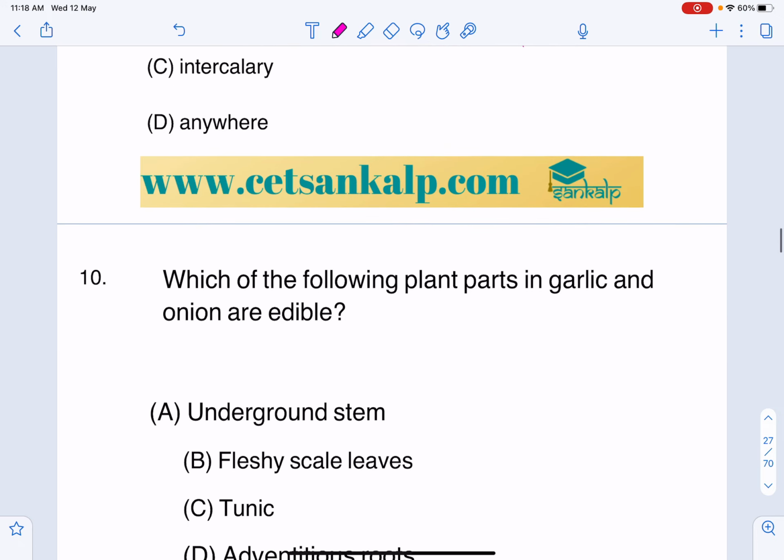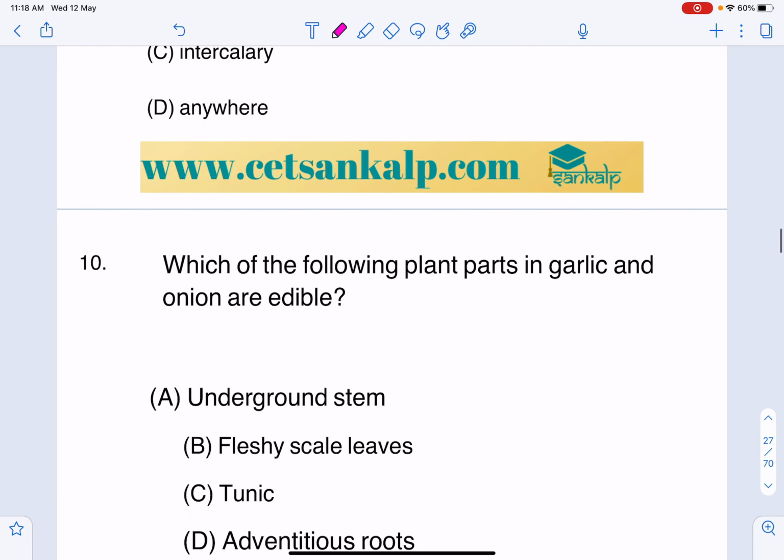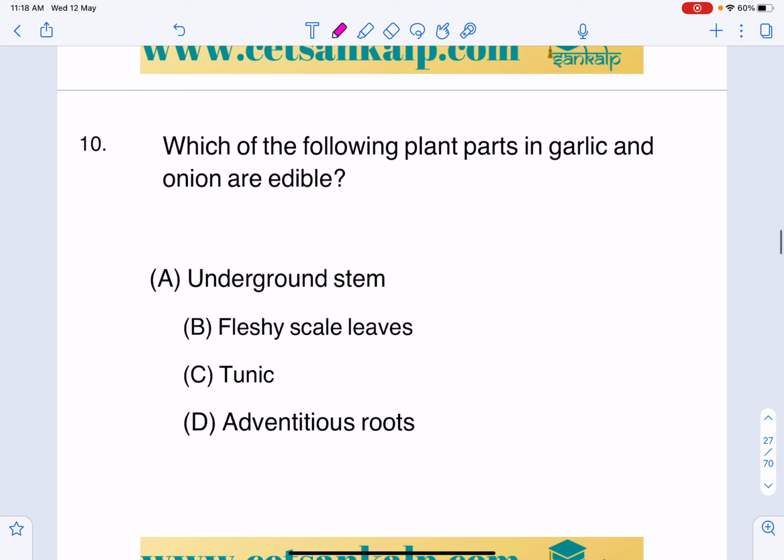Next, which of the following plant parts in garlic and onion are edible? So in garlic and onion, the edible parts are fleshy scale leaves, right? Garlic and onion, fleshy scale leaves, which are the edible parts. So let us continue the remaining questions in the next class, right?